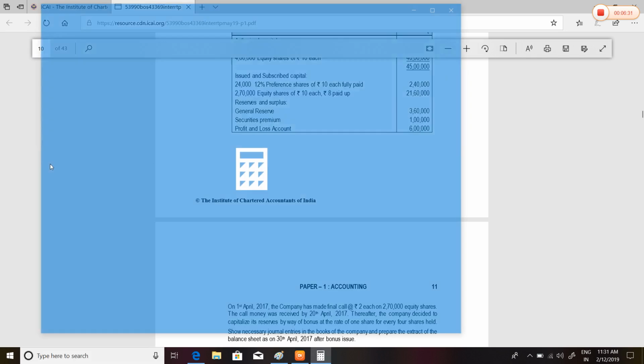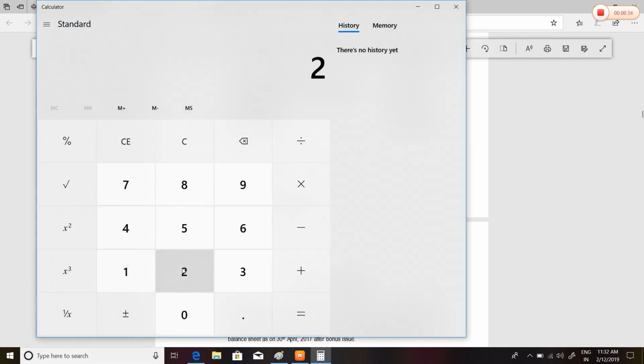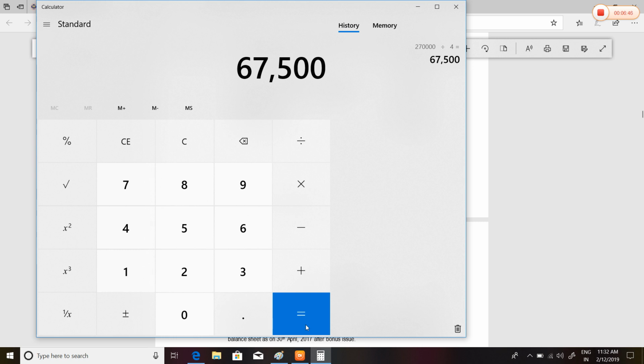You can divide 2,70,000 by 4 shares, that is 67,500 shares of rupees 10 each, that is 6,75,000. 6,75,000 is the amount of bonus shares.